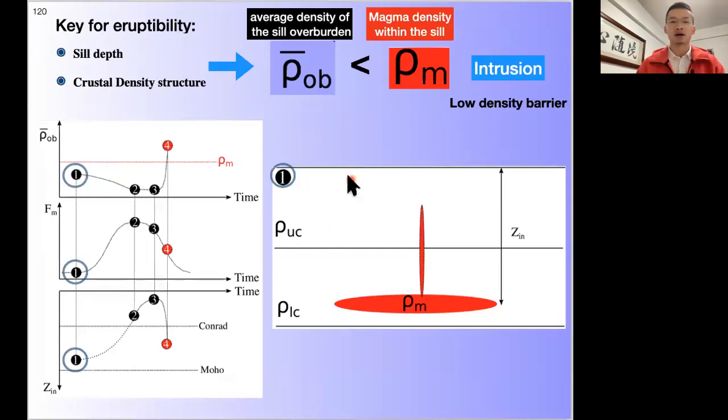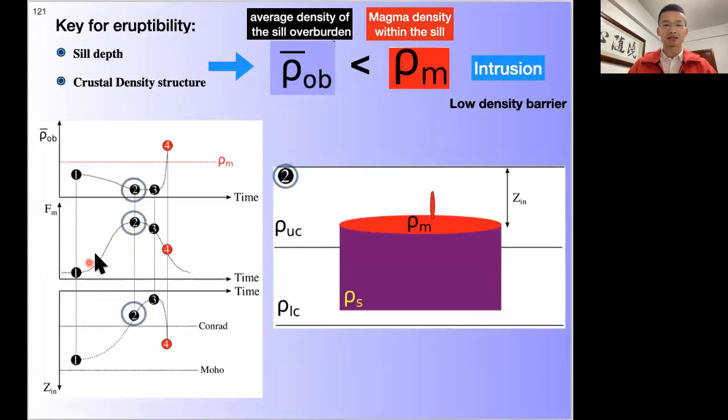Now, let's take a look at a conceptual model with four stages of evolution. Assuming a Gaussian shape of magma supply flux, initially it's low, so the seal can only intrude into the warmer and weaker lower crust. And at this point, the upper part overburden density is less dense than that of the magma, and it's mostly intrusion.